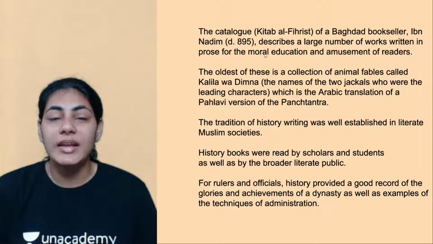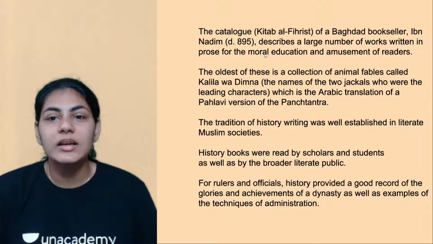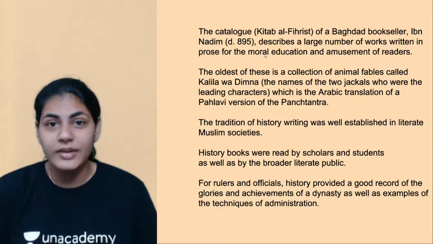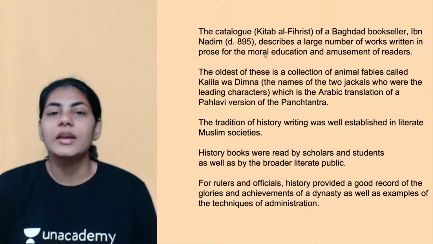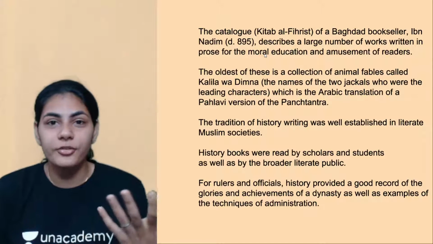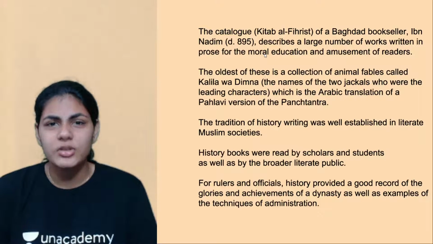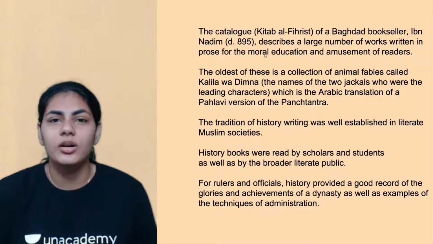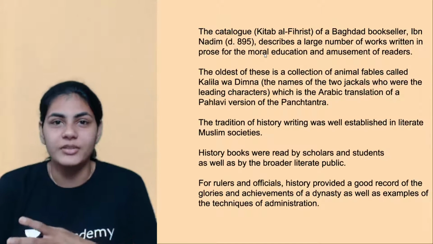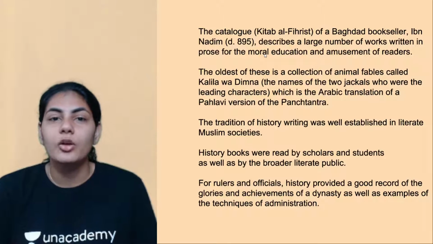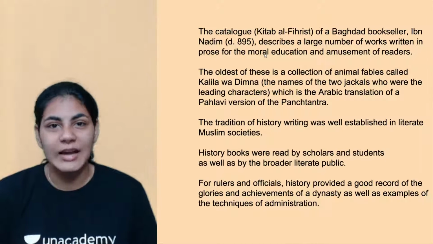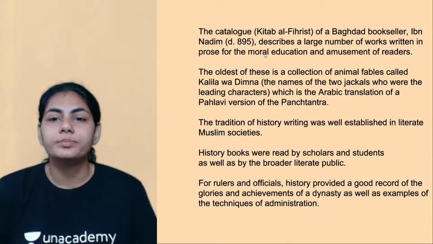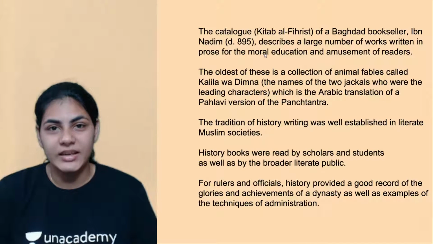So he died in the year 895, but nonetheless, he produced a huge volume of books when he was alive, and the content of this was basically moral education, right? He also wrote stuff which is very amusing to the readers, like some kind of leisure activity instead of vigorous activity, some kind of leisure work which brings joy to the people was also produced as a part of this catalog, right? So what kind of books did he write?